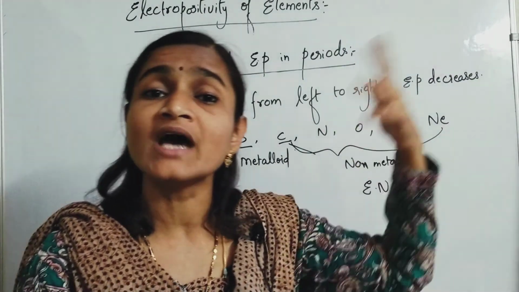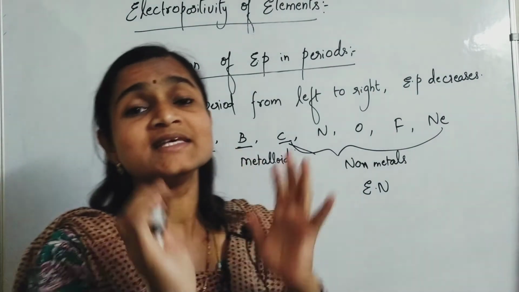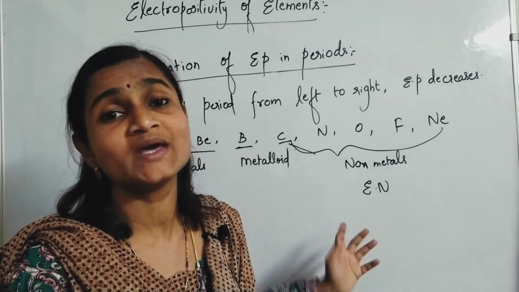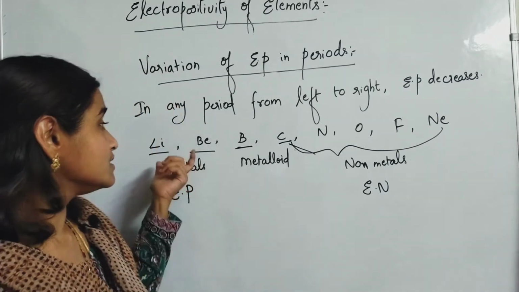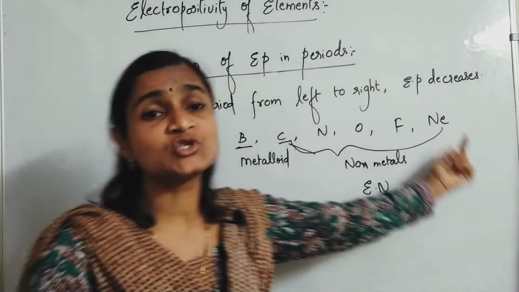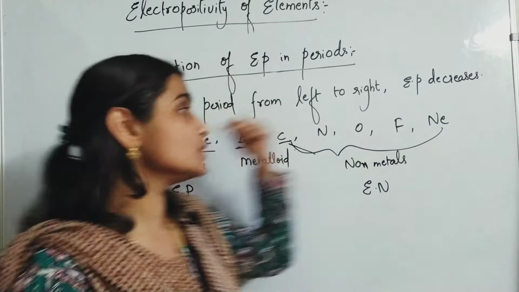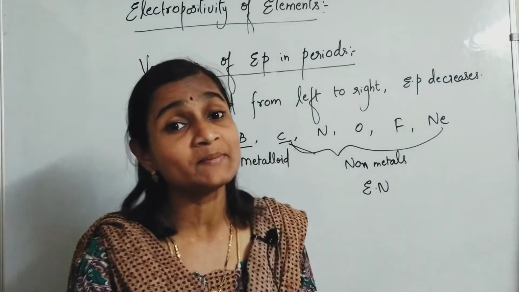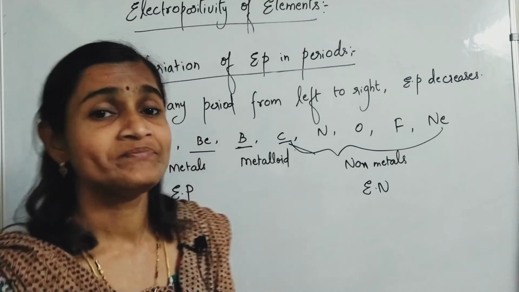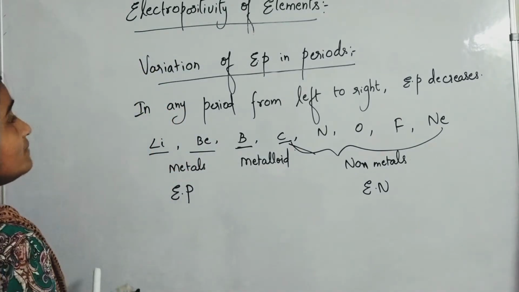In the same way, they are not highly electronegative, and not less electronegative. Their tendency lies in between the metals and the non-metals. That's why they are called metalloids. So starting elements in any period are metals, and in the extreme right, non-metals are present. So in any period from left to right, what happens to electropositivity? It decreases. So this is about variation of electropositivity in periods.